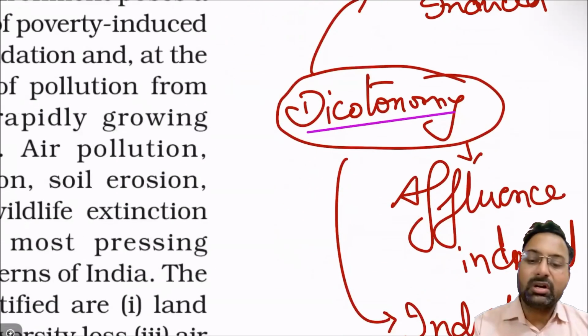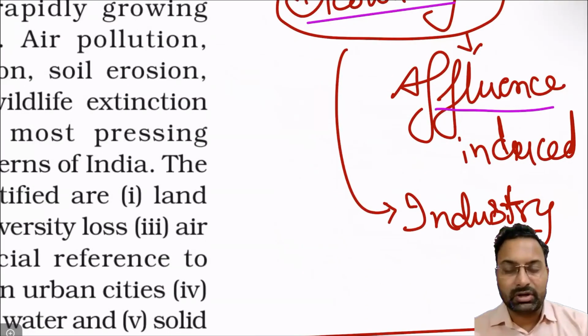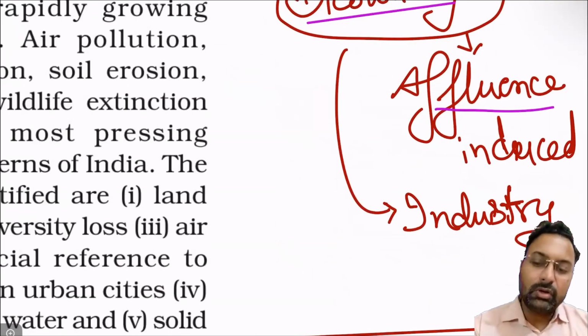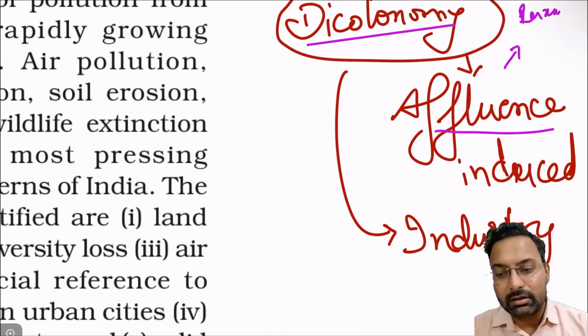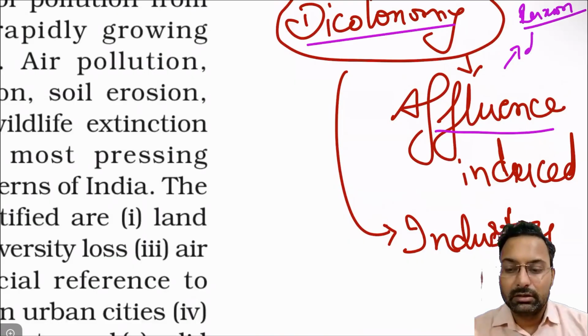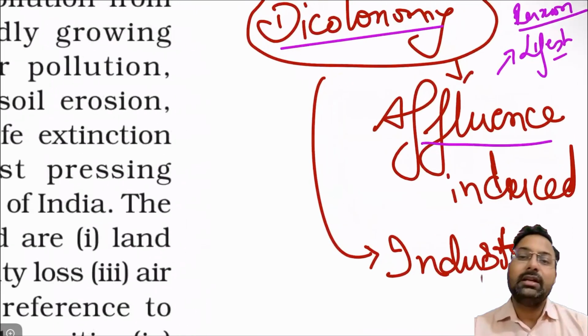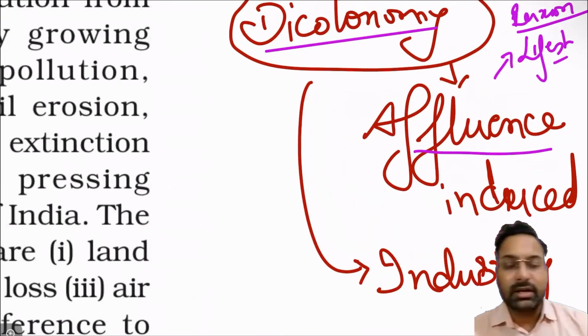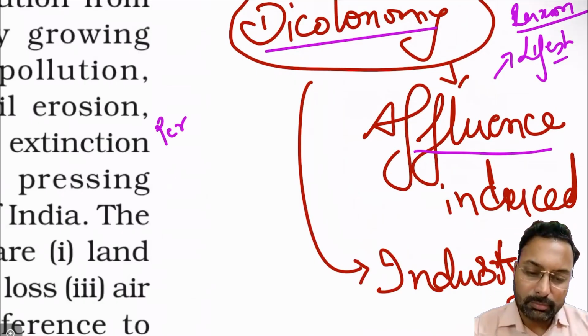Now the next important issue is the affluence induced pollution, right? Those people who get rich start to live a luxurious lifestyle. And what they start to do is move from one place to another by using their own personal cars.